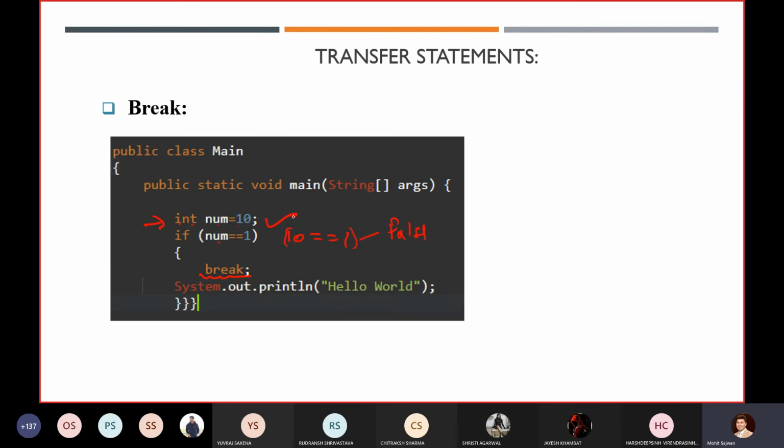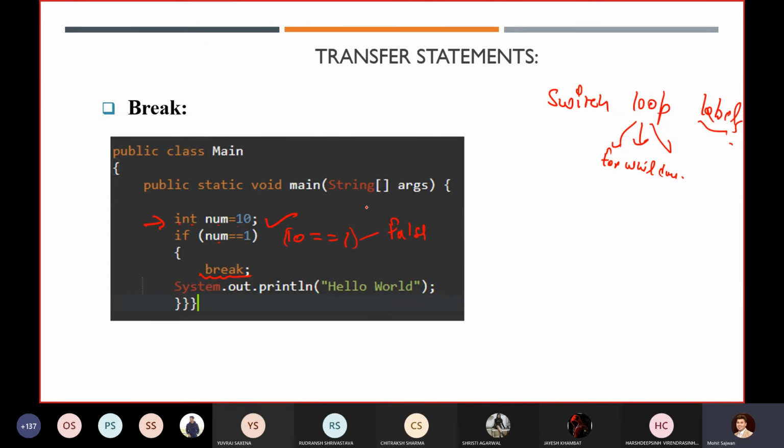Wait, yeah. So what is this keyword doing? This keyword is going to break our entire statement. But one thing I have told you is that you can use the break statement only with switch, and only with loops. Loops mean you can use it with your for loop, while loop, and do while loop. Okay. And you can use it with labels. I will tell you what labels are.